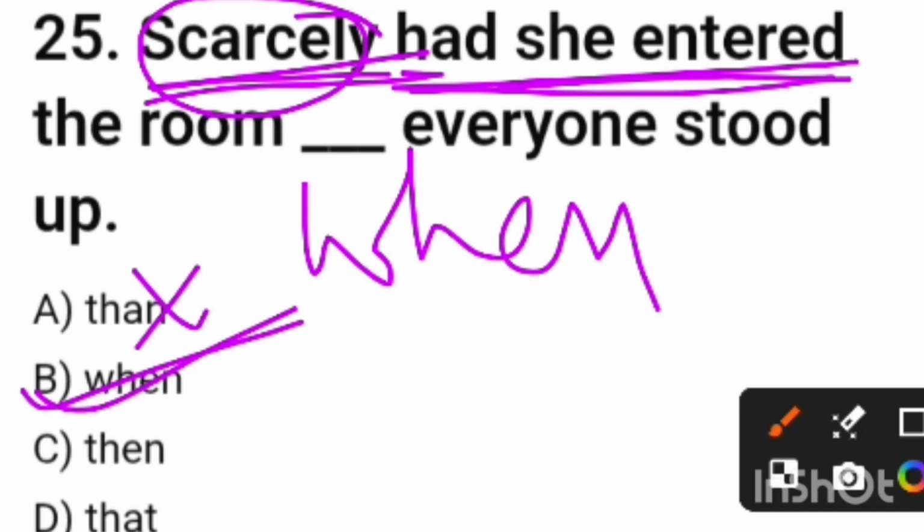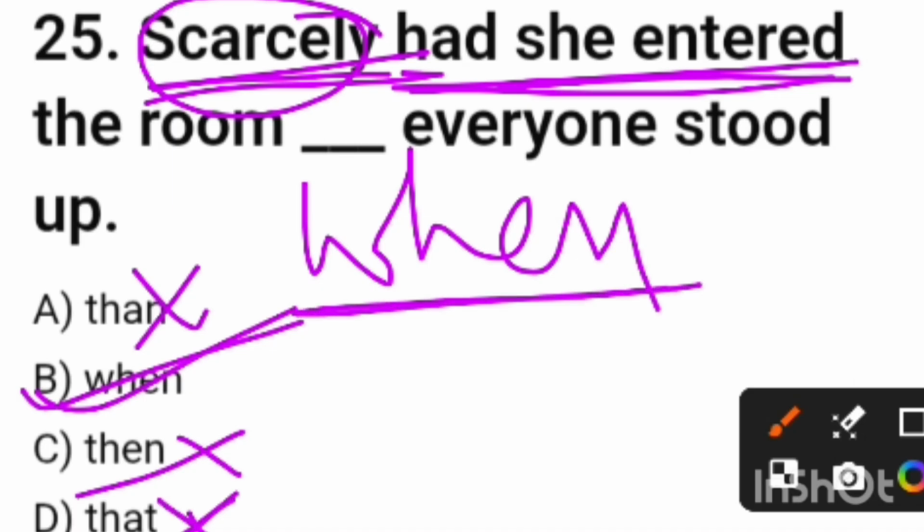No sooner is used with than. Then is not a conjunction, it is actually a verb. That is a conjunction, a subordinate conjunction, but it is not correlative. That cannot be used with any kind of correlative conjunctions. Correlatives are hardly, when, scarcely, no sooner than, not only but also. So scarcely is followed by when.